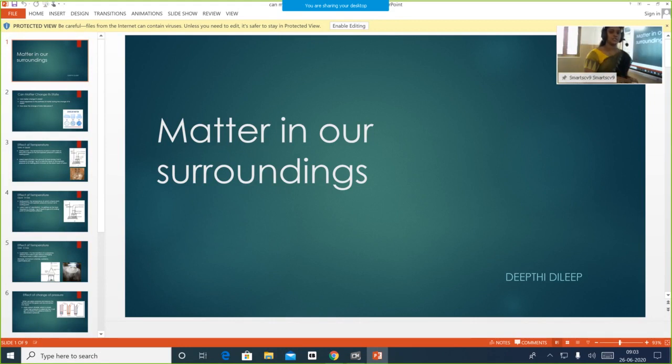I am Deepthi. I will be teaching chemistry from today. You have already discussed the three states of matter. We have solids, liquids and gases and their properties, right? Shiny ma'am has already discussed the three states of matter. Now we will go to the next session: how we can change one state of matter to another one.